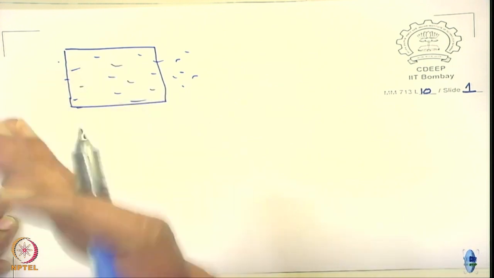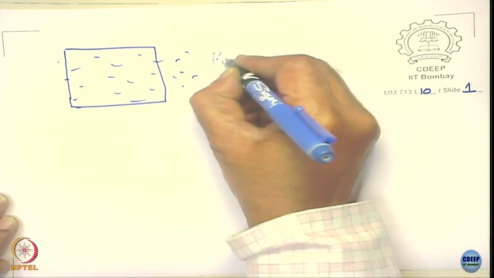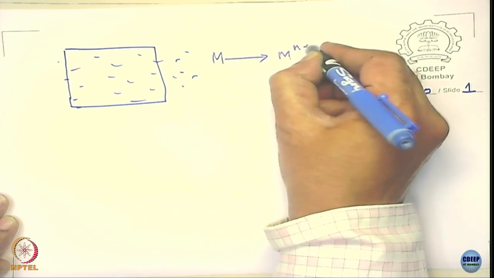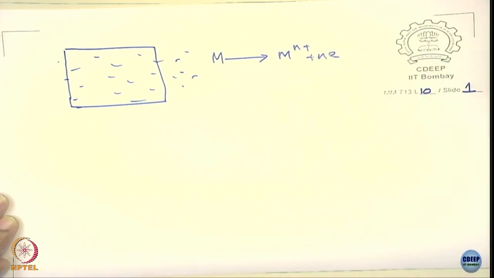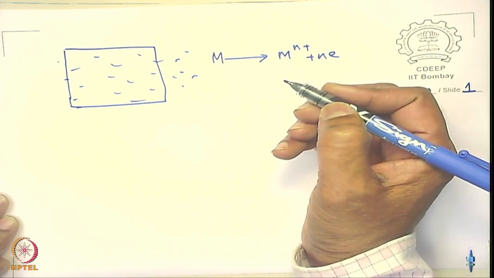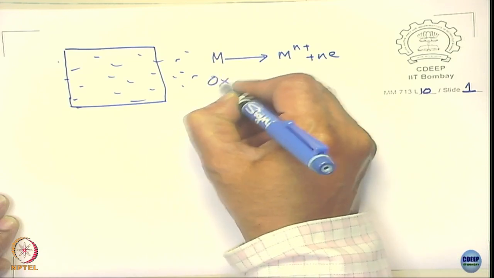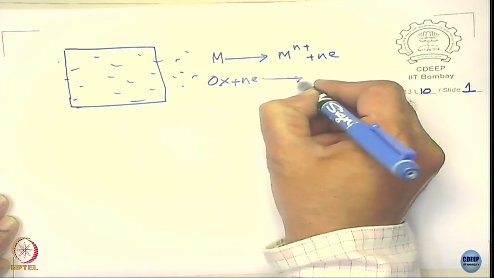Suppose we assume that this is a metal and it corrodes as M going to M^n+ plus n electrons, and there has to be a cathodic reaction. I generalize this cathodic reaction as some species that accept these electrons.